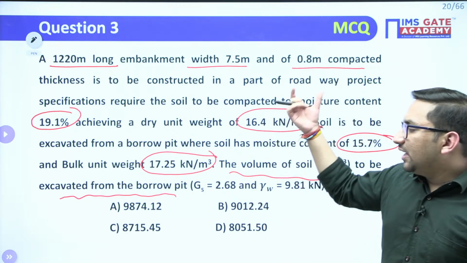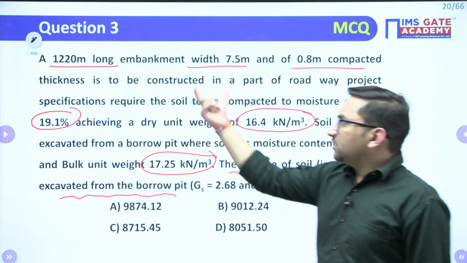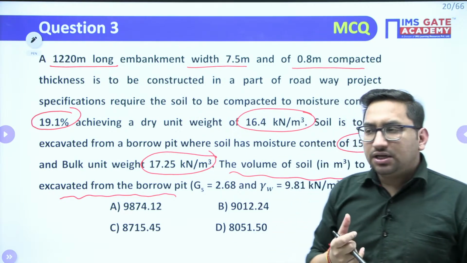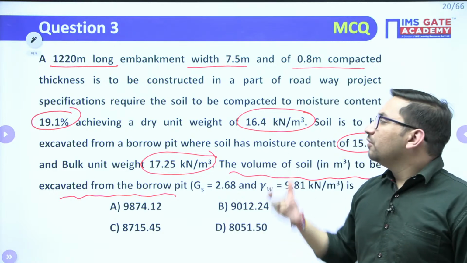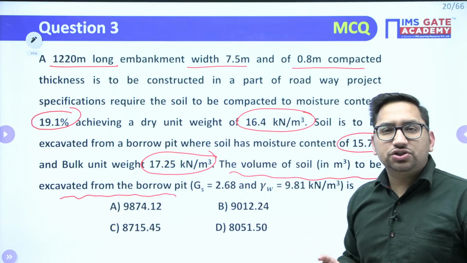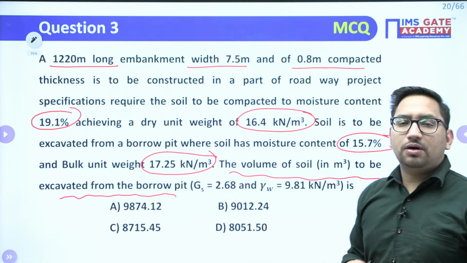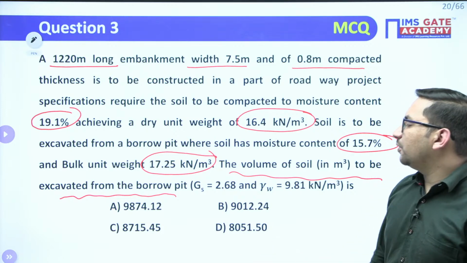So based on the data you have to see this condition, right, condition number 1 is for the embankment, condition number 2 is for the borrow pit. So out of these two, how to compare, either based on your weight of solids or based on your volume of solids, that you need to figure out, right? Other process we already know.